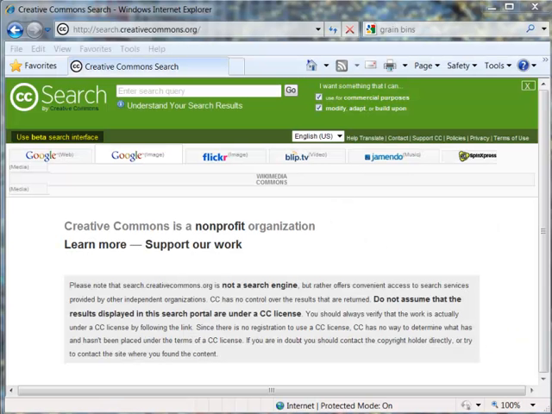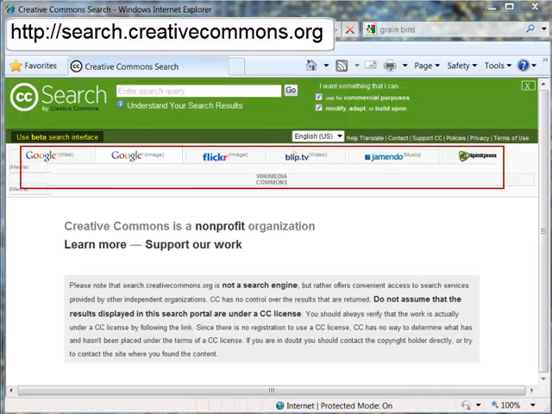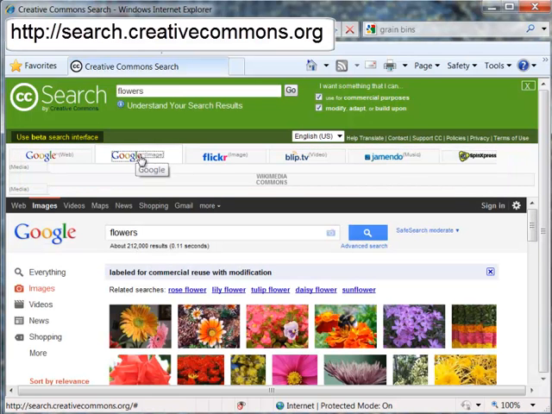Several sites offer ways to search for content licensed by Creative Commons. A good place to start is the Creative Commons search site. From here you can search for text, images, music, and videos from the sites shown here. Start by clicking the site you'd like to search. Here I'll click Google Images. This takes me to a Google search site, then click Advanced Search.